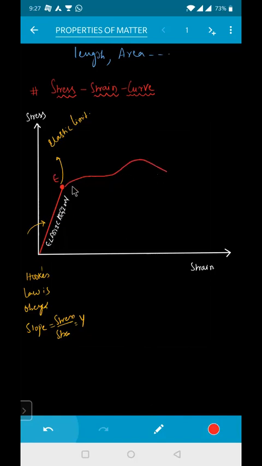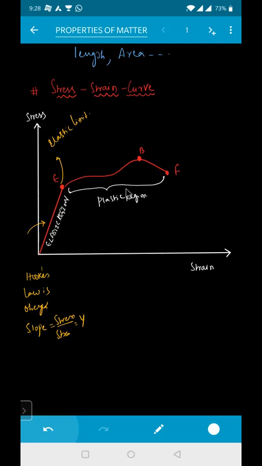And this is E, this is your point B, and this is your point F. See this carefully. The region from this point to this point is known as the plastic region. What do you mean by plastic region? The body will never return to the original position. Elastic region means it will regain its shape. Plastic region means it will not regain the shape.